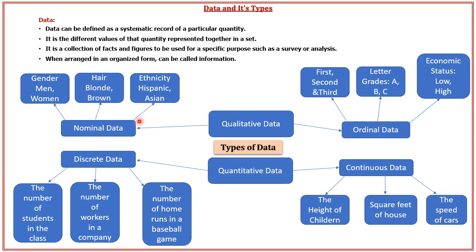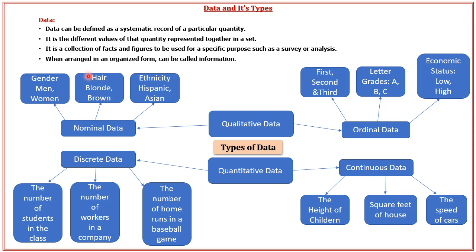So in nominal data, we are dealing with data which can be classified into different categories within the variable. So this data can be labeled or classified depending upon its categories within its variable. Say for example, gender. We can classify gender into two types, that is male, female.